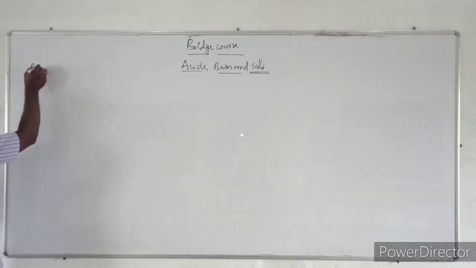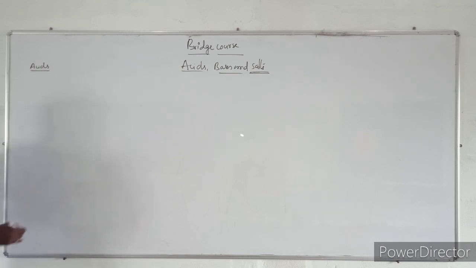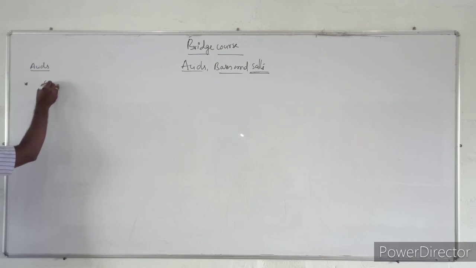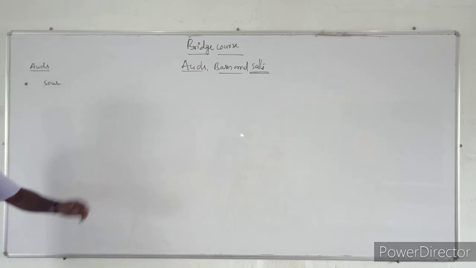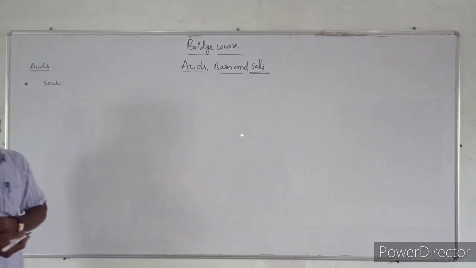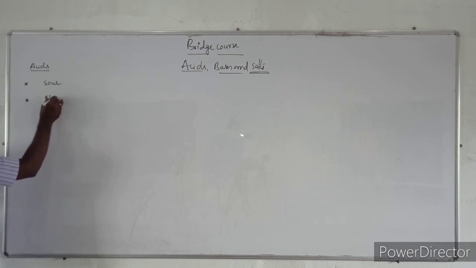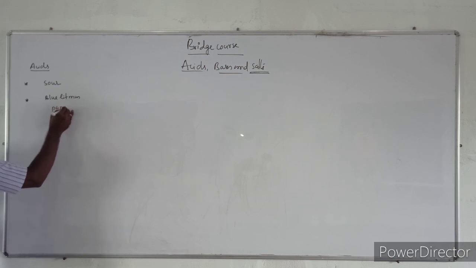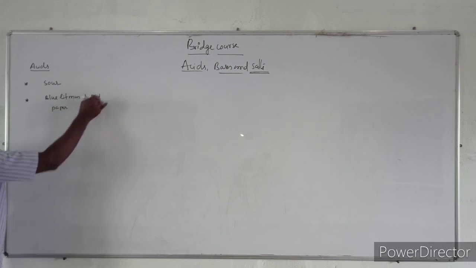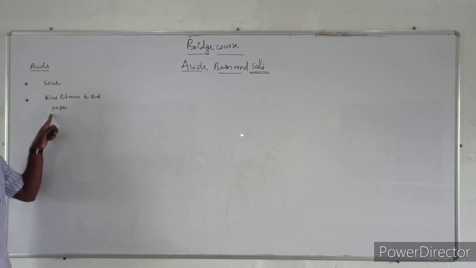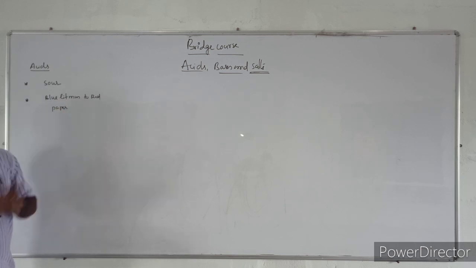First I am going to explain acids. The first characteristic property of acids is that acids are sour in taste. Another characteristic property of acids is that acids turn blue litmus paper to red color.